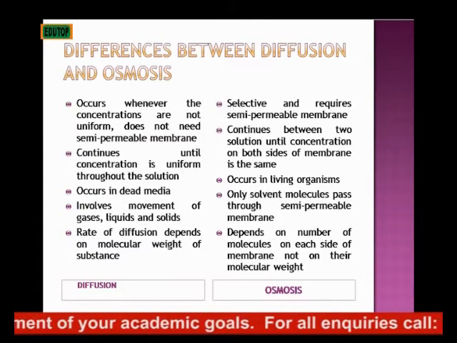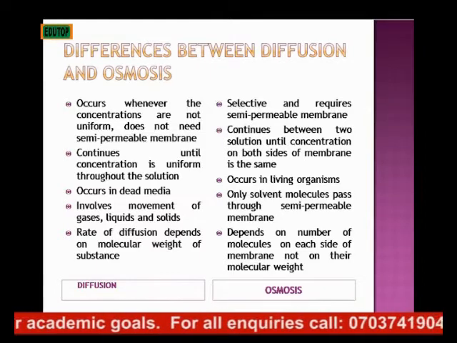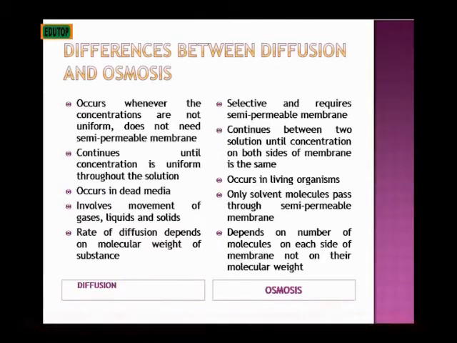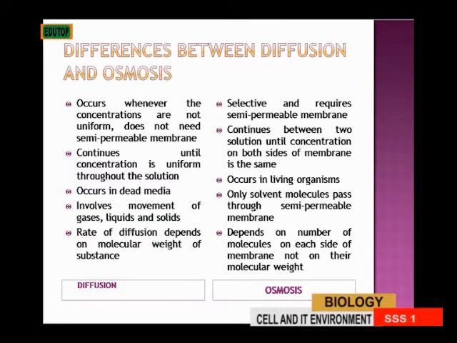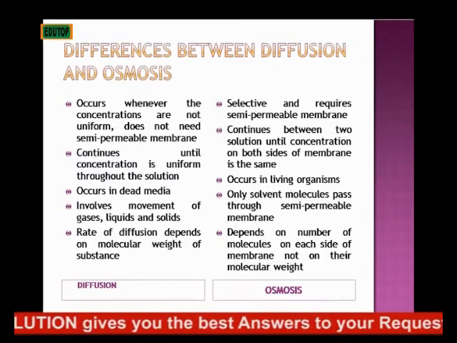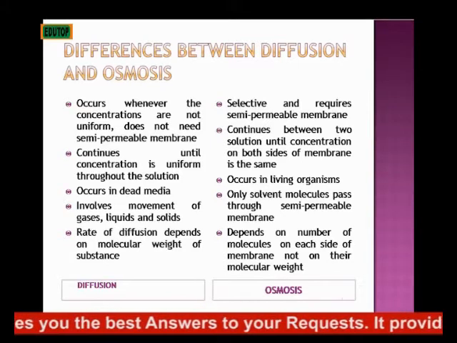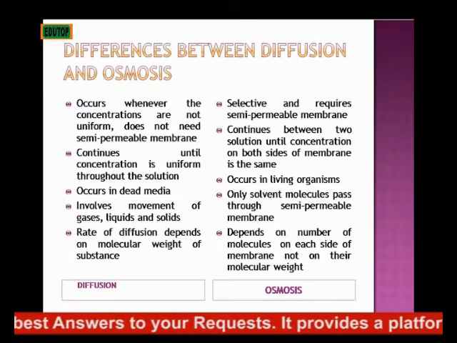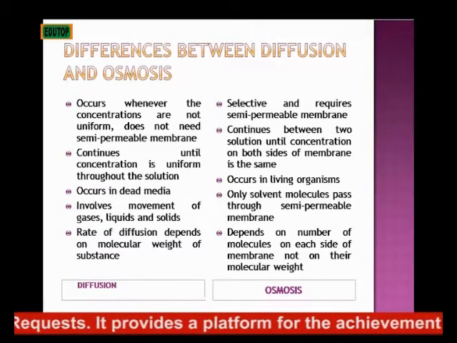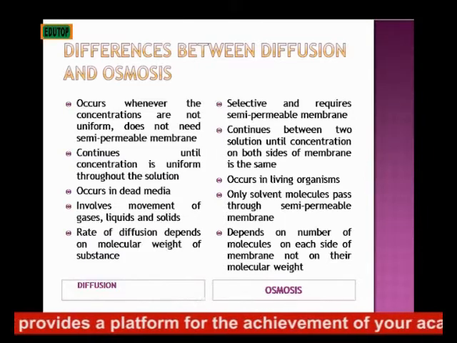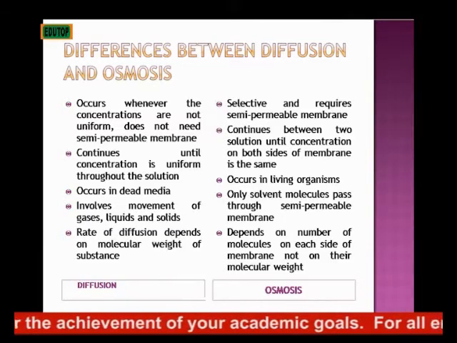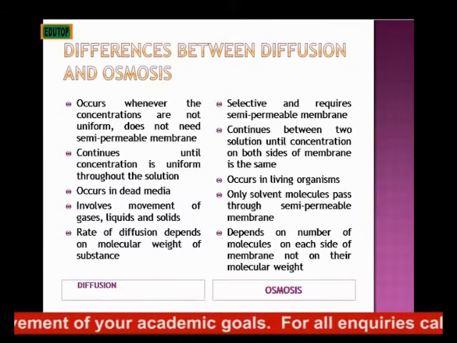Also, diffusion occurs in dead or non-living media. Looking at the examples I gave about diffusion, you discover that there was no living media in it: the perfume, the rotten egg, the atmosphere, it was just non-living media. But osmosis has to be in a living organism. Water will move through living organisms. Also, diffusion involves the movement of gases, liquids, and solids. But in osmosis, it's only the solvent molecule, which is usually the liquid, that passes through the semi-permeable membrane.